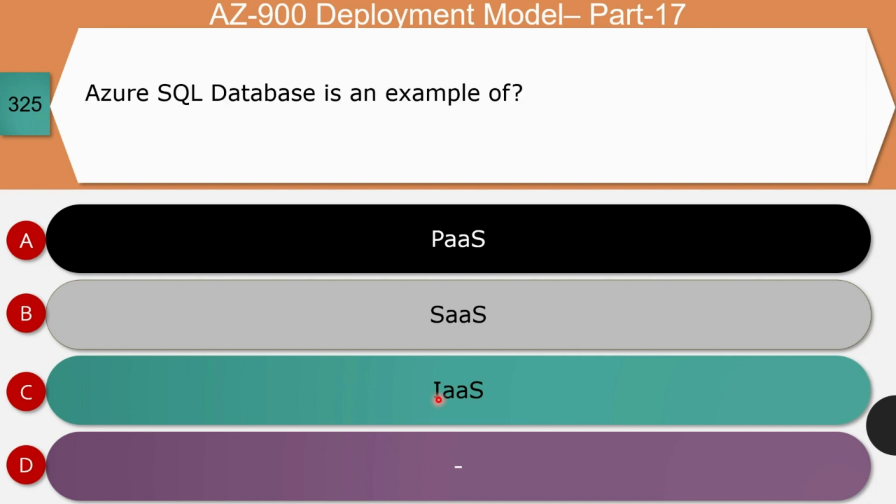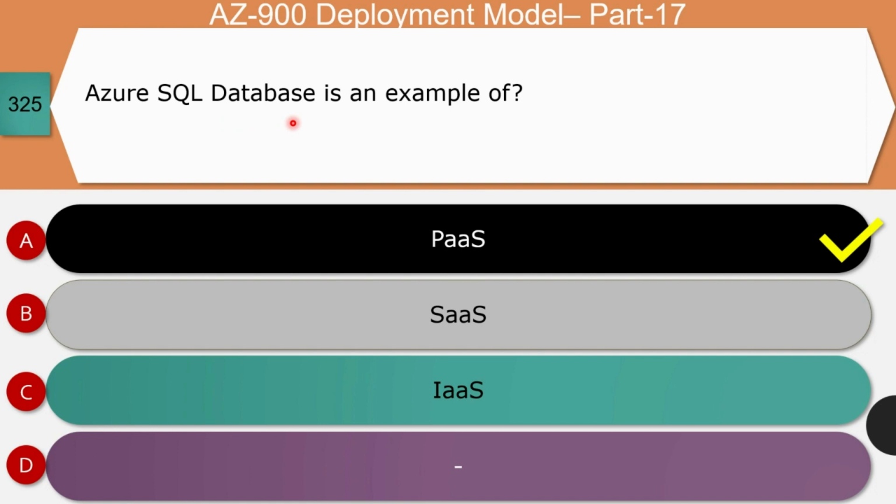Next question, Azure SQL database is an example of platform as a service, software as a service, or infrastructure as a service. The right answer for this question is option A, that is platform as a service. Remember, in the earlier question it was SQL Server. Here it is SQL database. Okay, let's see the reason.